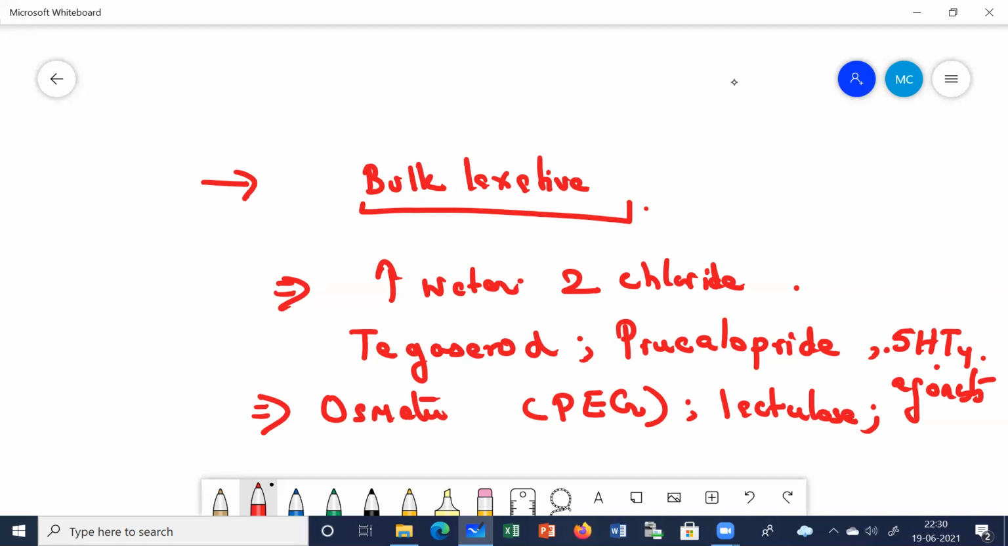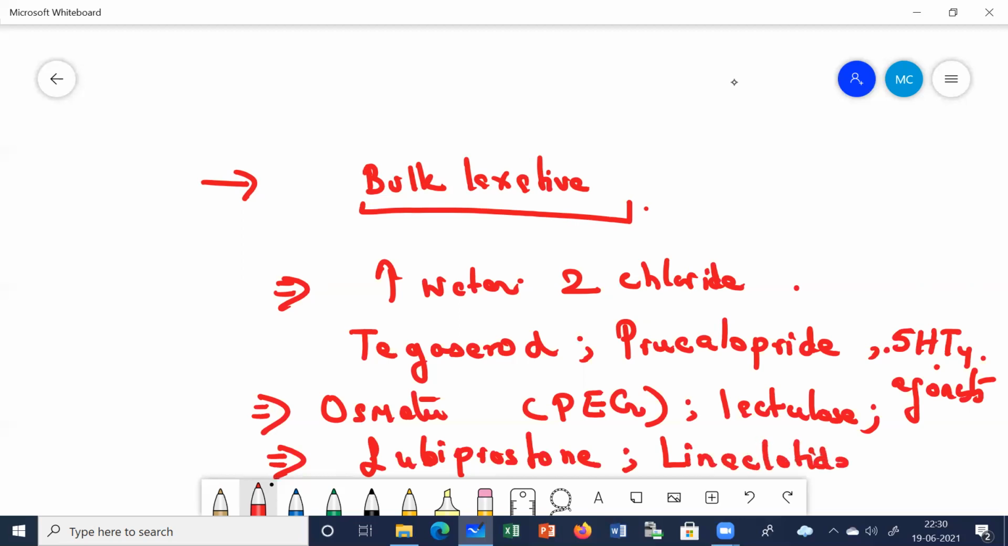Okay, then again, there is another group of drugs which are called the secretagogues. That is, as I told you, going to increase the intestinal chloride secretion. That is your lubiprostone. You need to remember the names of these drugs. These are intestinal secretagogues, increasing the intestinal secretion of chloride. Like your lubiprostone, then you have got the linaclotide. These are the intestinal secretagogues. Clear?